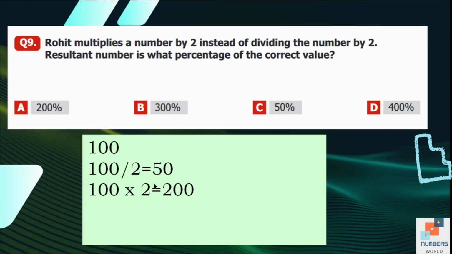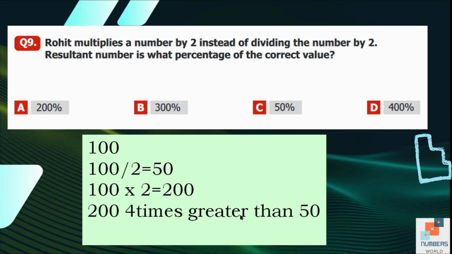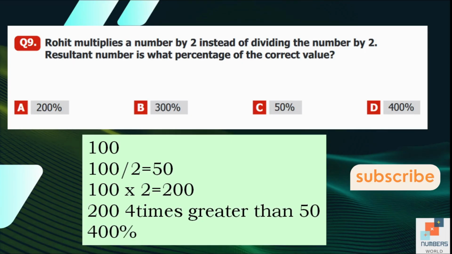4 times 50 is 200. So 200 is 4 times greater than 50. So we can say the answer is 400% greater than the original number. So D is our answer.